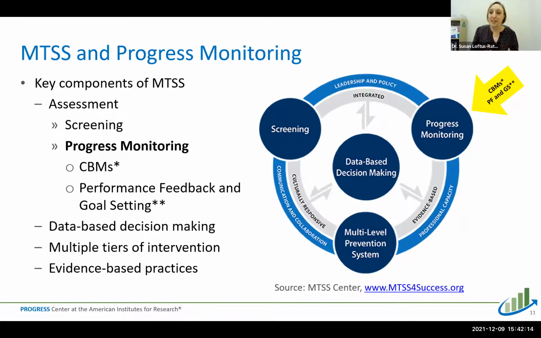And usually they don't involve the students in that process by showing them, here's the score that you received, and here's your graph, and this is what it means. That is not often a part of the typical progress monitoring process that we see happening in schools.